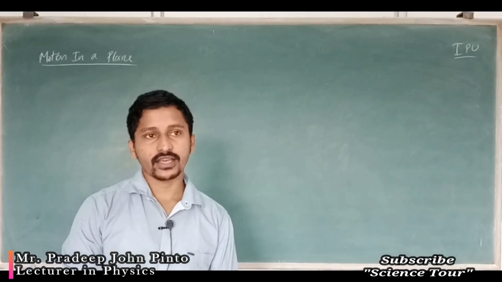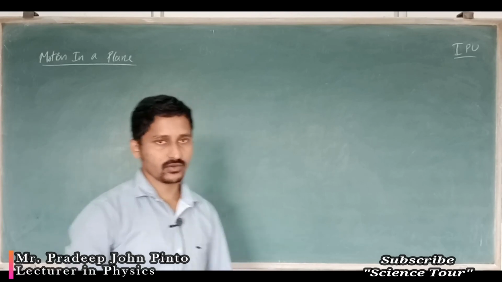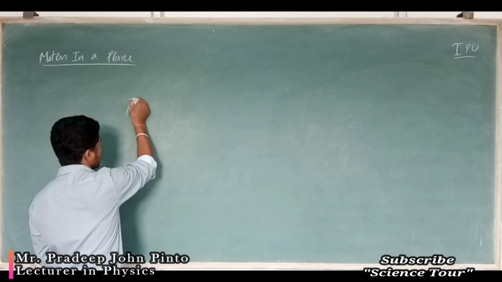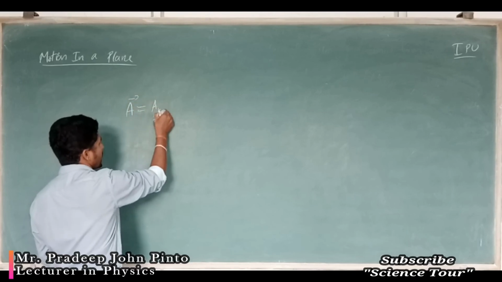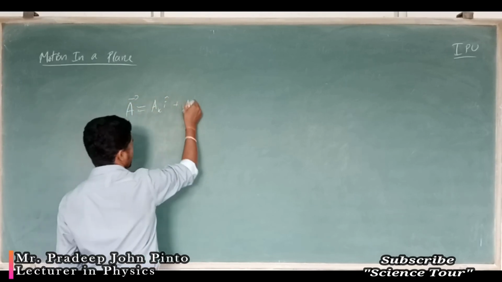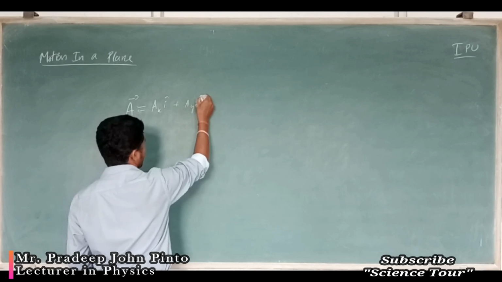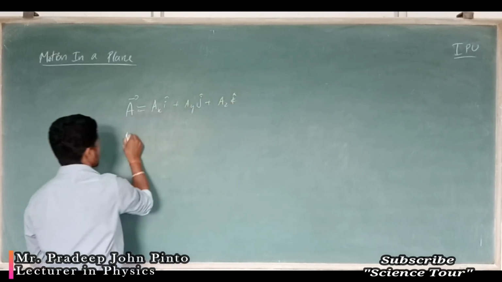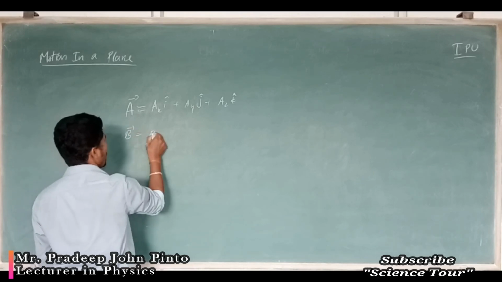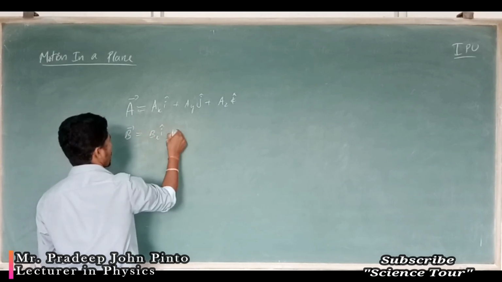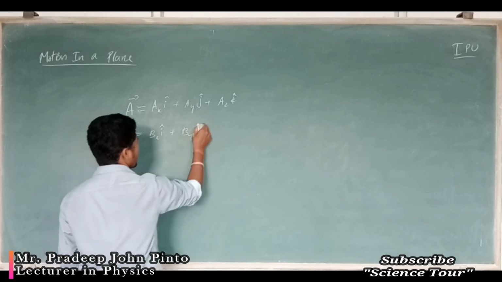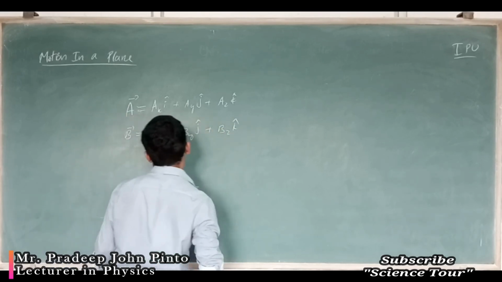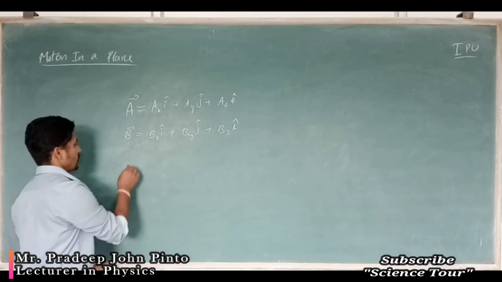So again, analytically we can add vectors. Now, I have given vector a as ax i cap + ay j cap + az k cap. Then vector b I am going to give as bx i cap + by j cap + bz k cap. Then a plus b means how much?